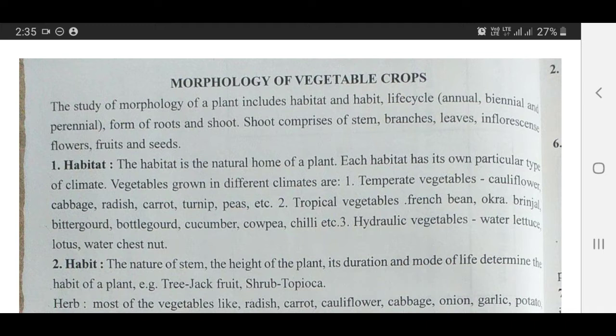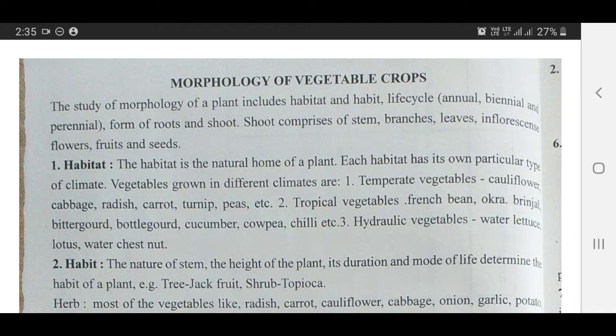Temperate vegetables generally prefer cool climate, and vegetables included in this group are cauliflower, cabbage, radish, carrot, turnip, peas, etc. And the second one is tropical vegetables, which prefer tropical type of climate for their proper growth and development. And vegetables included in this group are French bean, okra, brinjal, bitter gourd, bottle gourd, cucumber, cowpea, chili, etc.